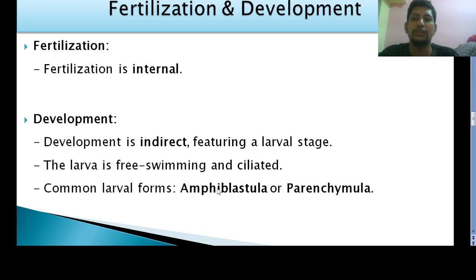Next we'll move to the fertilization. You know that fertilization is nothing but the fusion of sperm and egg to form the zygote. In case of Porifera, the fertilization is internal. So internal means it takes place inside the body. I am not using the words male and female because these are hermaphrodite. That's why we cannot differentiate into male and female in case of sponges.